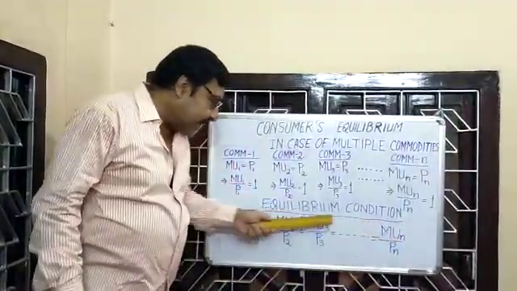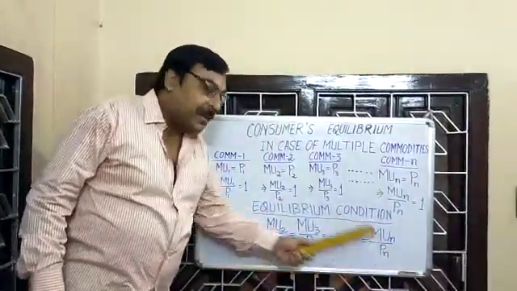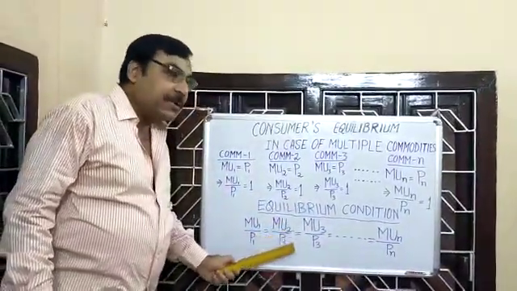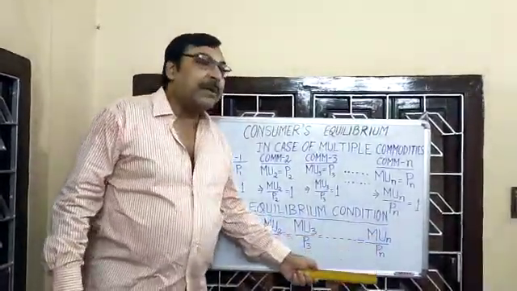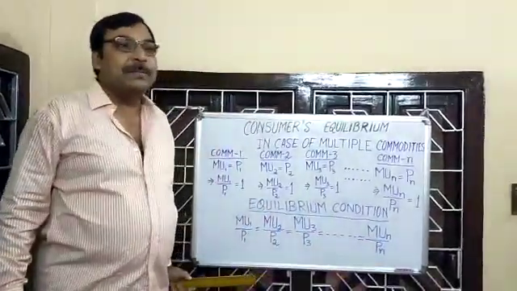Always keep in mind, this is the equilibrium condition: MU1 by P1 is equal to MU2 by P2, MU3 by P3, up to MUn by Pn. All these ratios are equal.